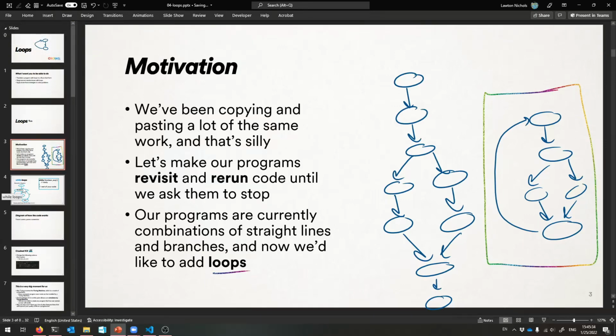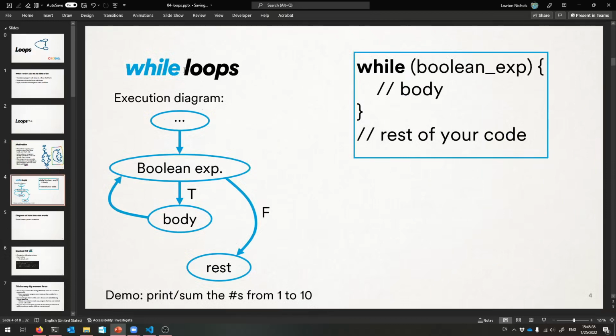There are a couple types of loops in C++. The simplest one is called a while loop. Okay, it looks very similar to an if statement. You just have while instead of if. So here's what happens in a while loop. You can have just normal code up here, whatever you need, and then it plops you into a while loop when you write one. When you say while, just like for if, you put in parentheses a Boolean expression, something that could be true or false, and then, as long as this expression is true, the body gets repeated. That's a while loop.